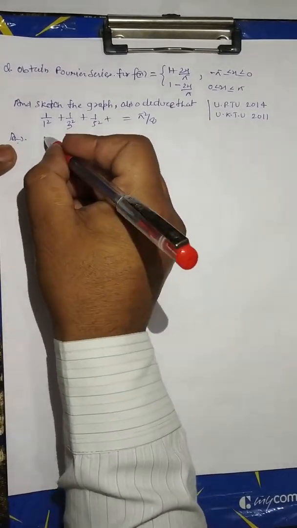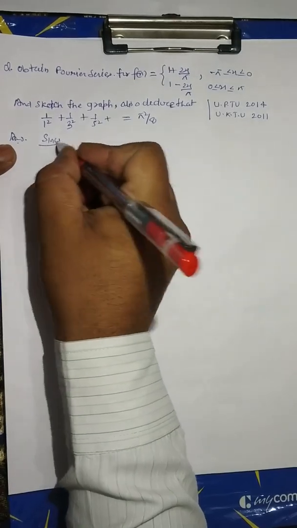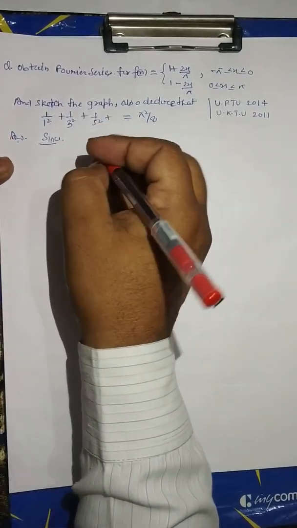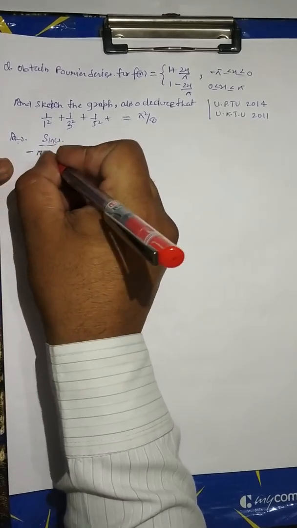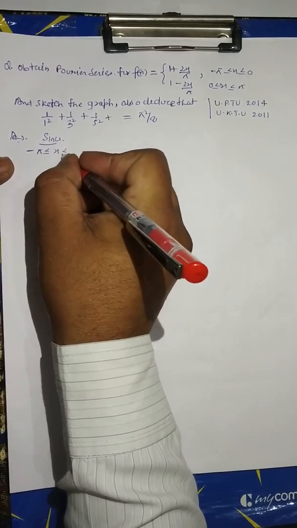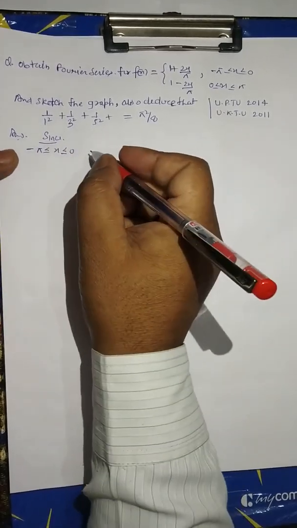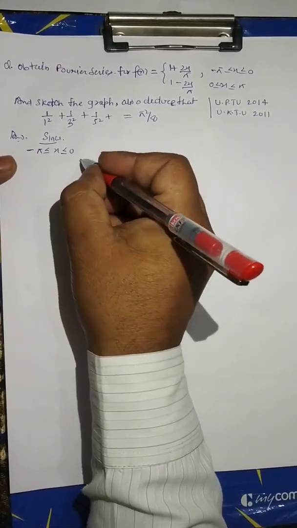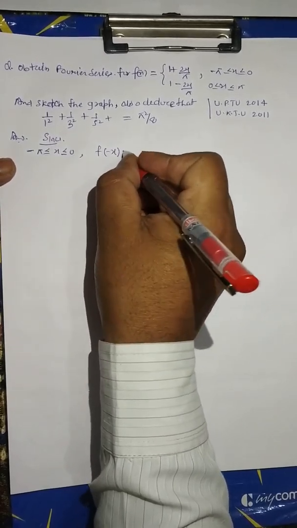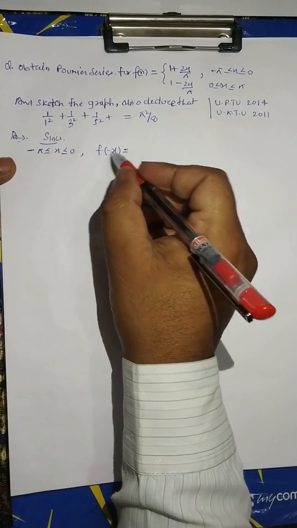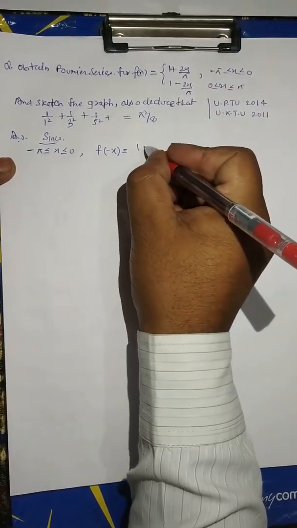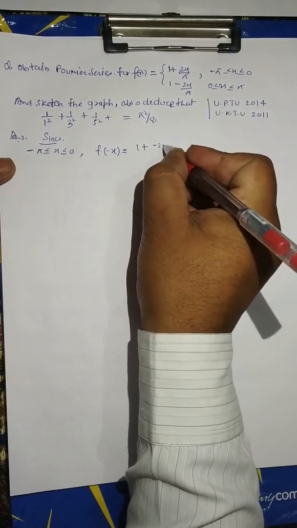Since in interval minus pi less or equal to x less or equal to 0, we can see the value of f(x) is equal to f(minus x). This is equal to 1 minus plus minus 2x upon pi, which is 1 minus 2x upon pi.